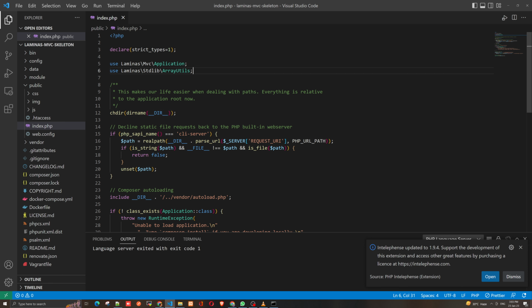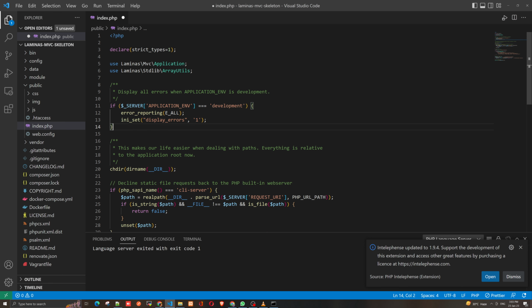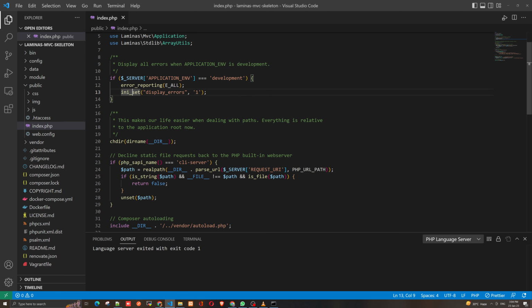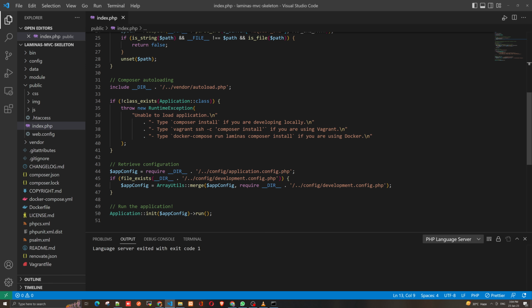So yeah, we have to paste. So if we want to display all errors in the application, we have to enable this error reporting, all, display errors equals to 1. That's it. And we'll check if any changes are required here. Application run in the application. Okay, nothing to change, everything is fine here.